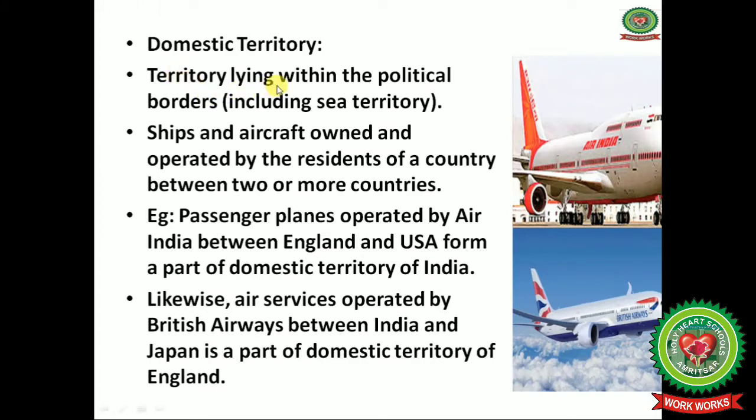So territory lying within the political borders including sea territory, ships and aircrafts owned and operated by the residents of a country between two or more than two countries. Like Air India planes can have services in USA also, in England also, in Turkey also, in Saudi Arabia also. Wherever it will be, all the income that is earned by this company, that will be a part of our national income. Likewise, air services operated by British Airways between India and Japan is a part of the domestic territory of England.